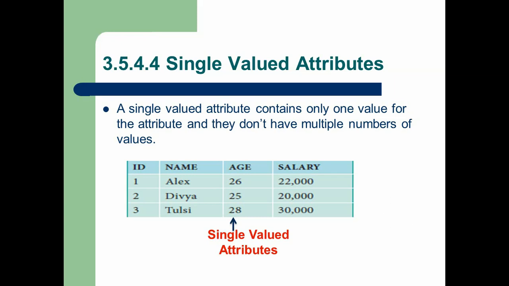If you take the salary, the man may gain more than one salary from a single or many companies. So that's why age is called a single value attribute for an entity.